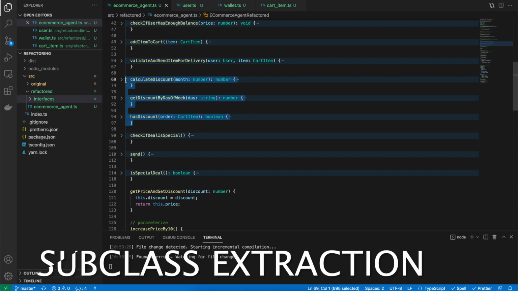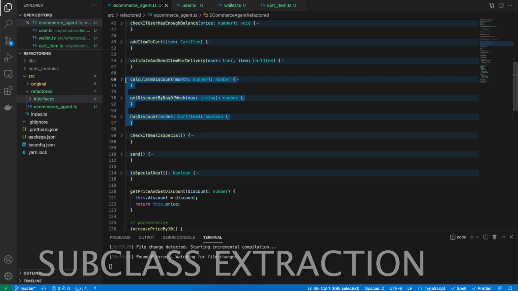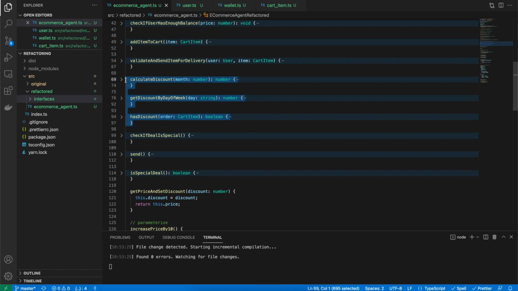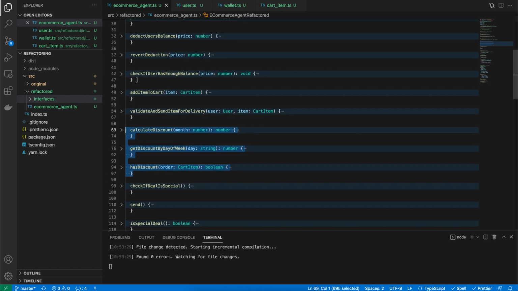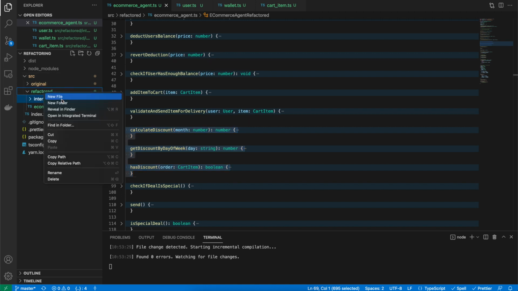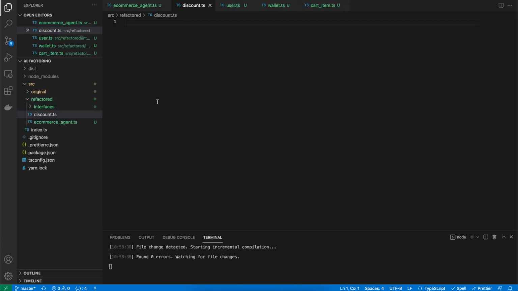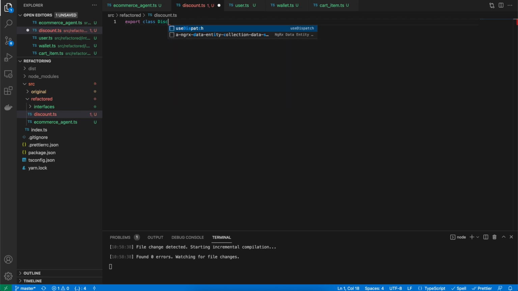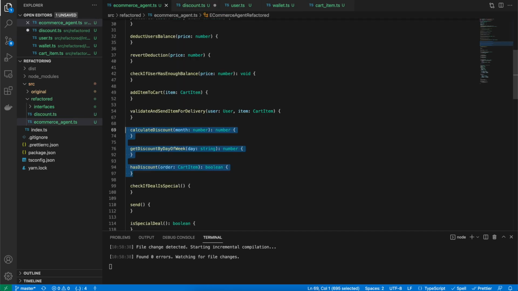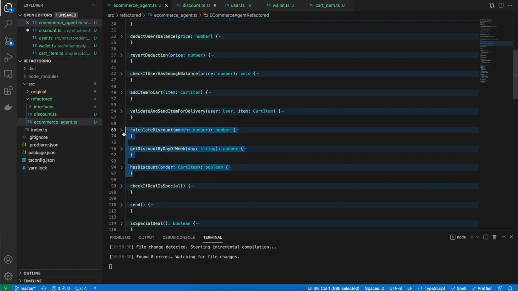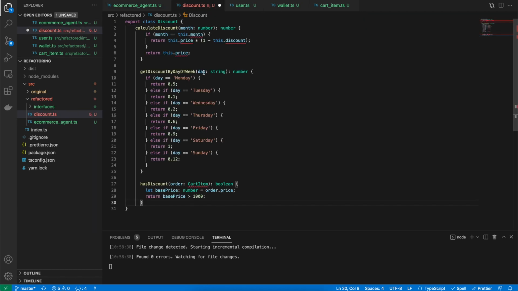This type of refactoring is known as moving out a subclass out of a very large class, which we have in here. So let's start by creating a class named discount, export class discount, and we can safely move these methods over there. Okay, so it needs month and the price and the discount.